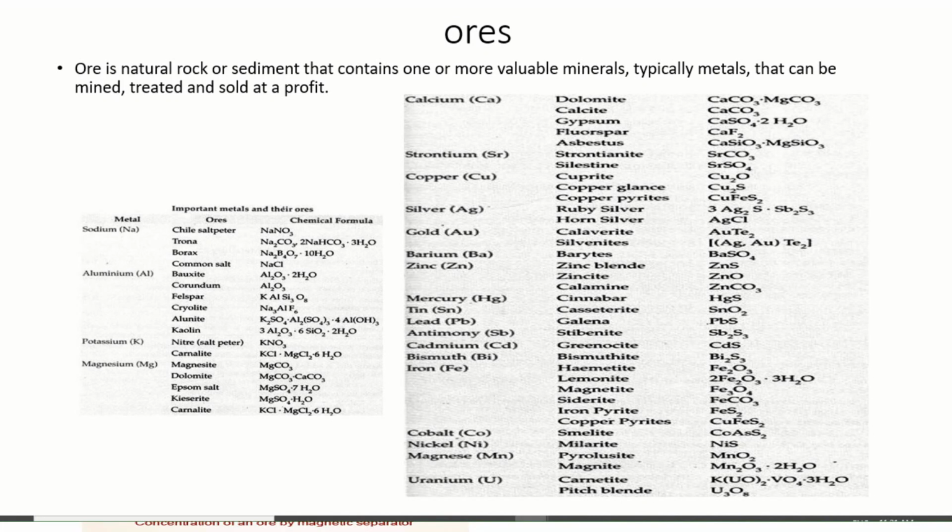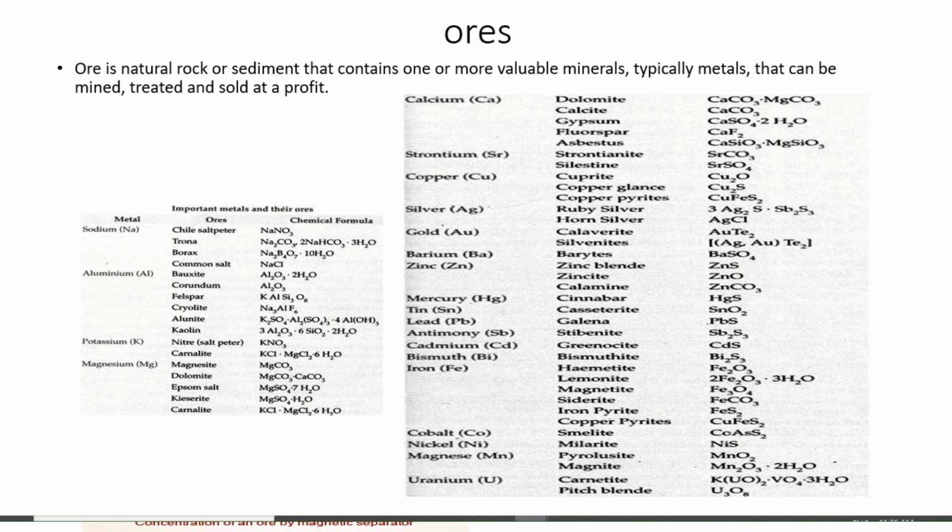And iron: hematite, limonite, magnetite, siderite, iron pyrite, copper pyrite. These are ores of iron, but the most important is hematite, Fe2O3. Uranium, which is pitchblende, U3O8. There are ores of sodium also, but the important one is aluminium, bauxite, Al2O3.2H2O.